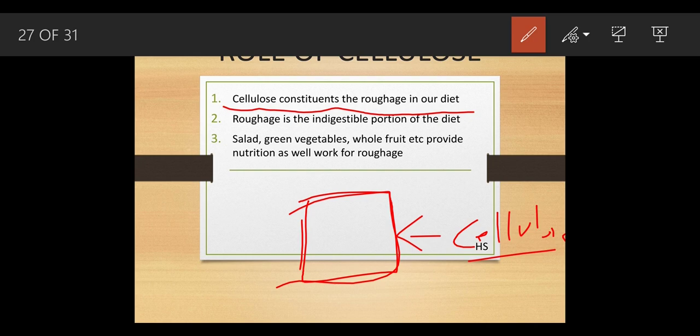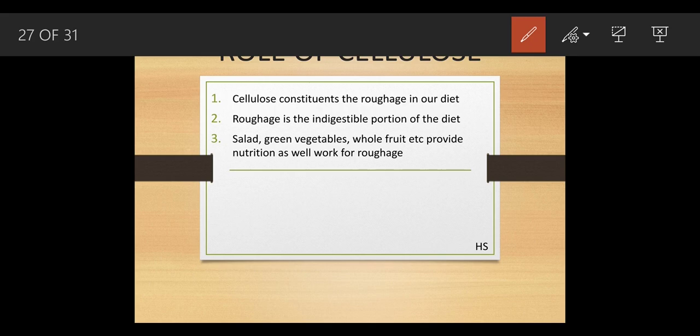We have often heard our parents keep telling us to have a lot of green leafy vegetables and fruit in our diet. Why do they tell us? Because these leafy vegetables and fruits contain a lot of cellulose, and because of this our digestive tract becomes perfect, and we can easily digest the food, and there is no problem such as constipation. So this cellulose is very important.